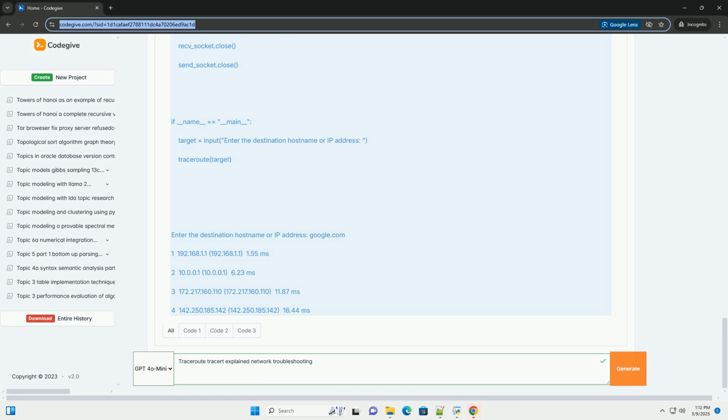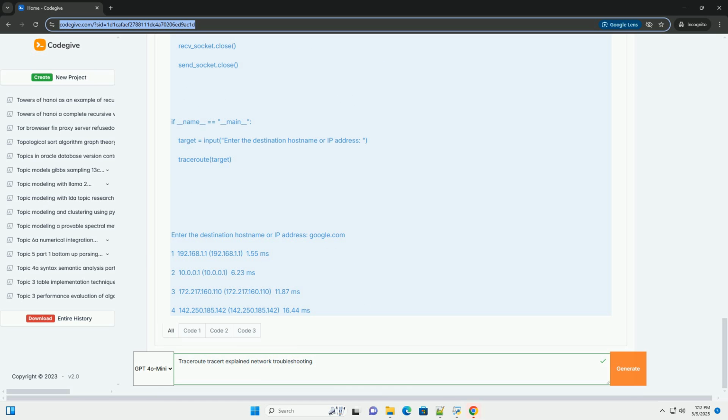5. Code example: traceroute in Python. This Python code demonstrates a simple traceroute implementation using raw sockets. This example uses ICMP echo requests. It requires root privileges, or elevated privileges, to create raw sockets.